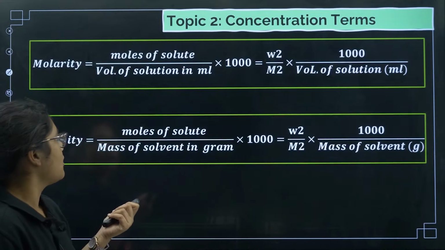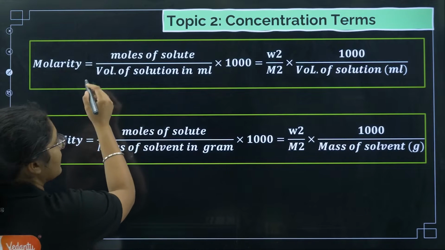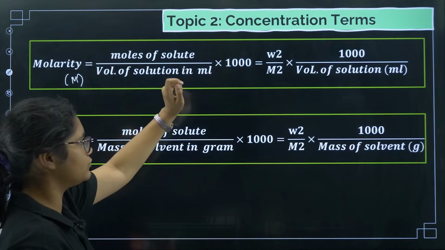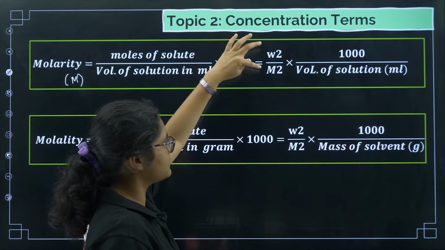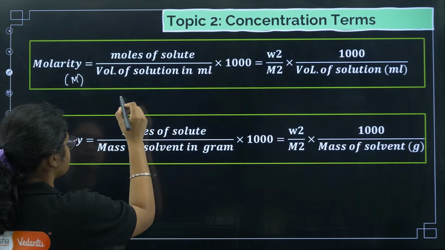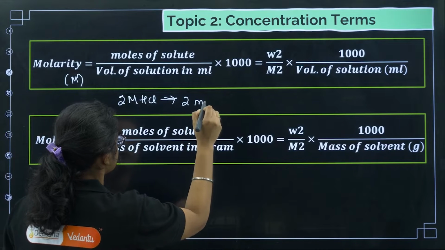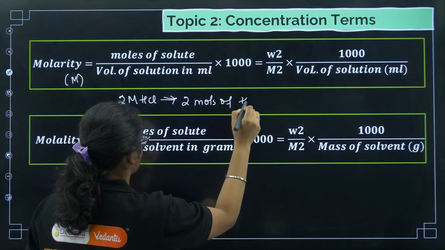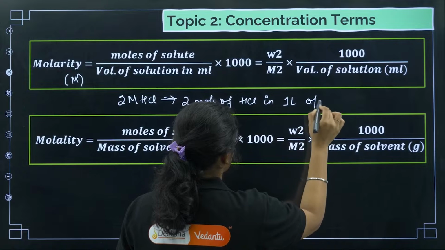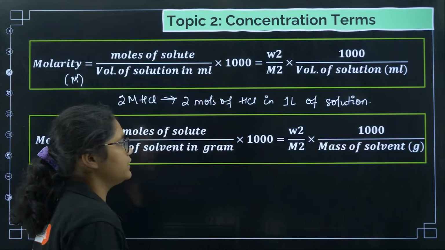Clear? Now coming to the most important formulas, molarity and molality. Molarity is denoted by capital M. The formula is moles of the solute by volume of the solution in ml into 1000. For moles of the solute, I can write given mass by molar mass into 1000 by volume of solution in ml. Now suppose I write a solution of 2 molar HCl. What does it mean? It means 2 moles of HCl in 1 liter of solution.